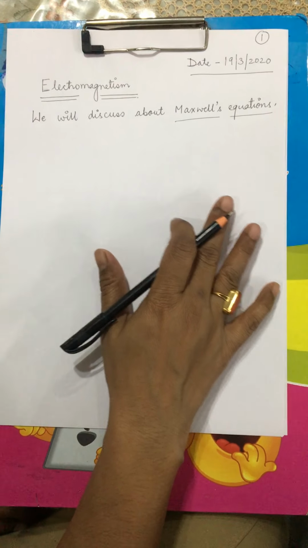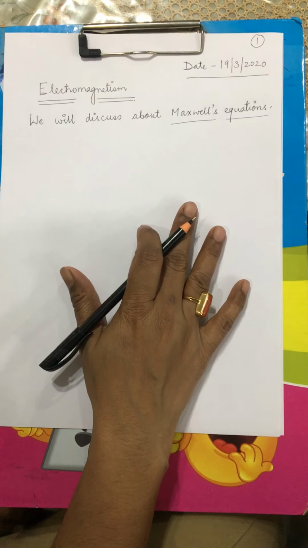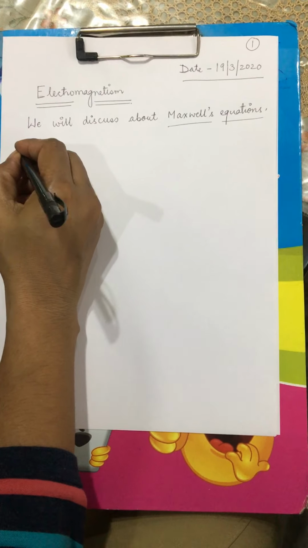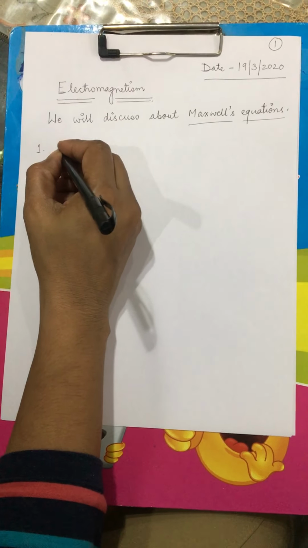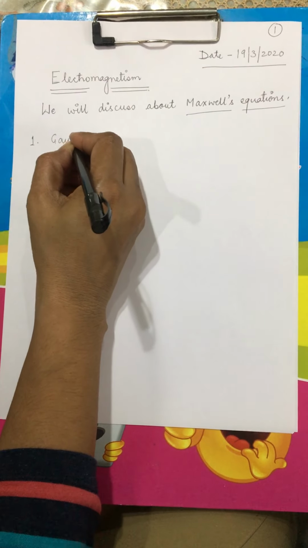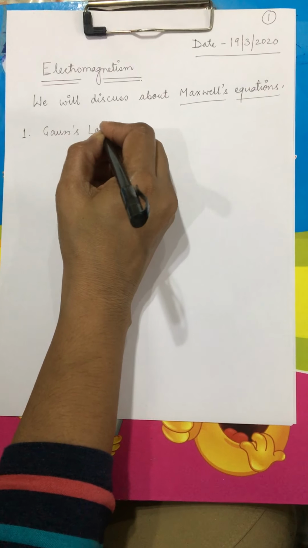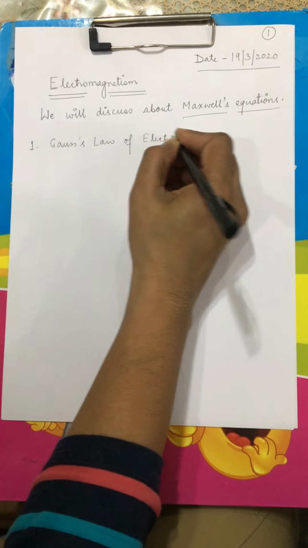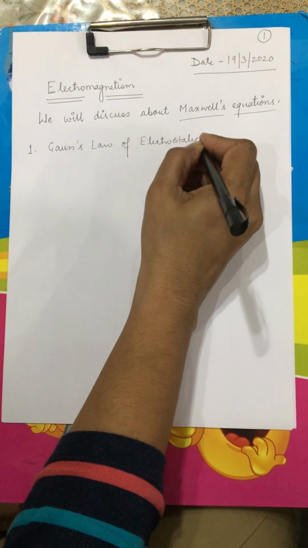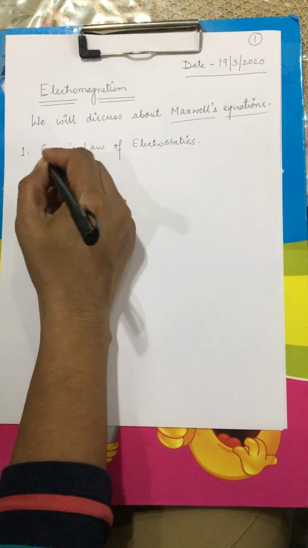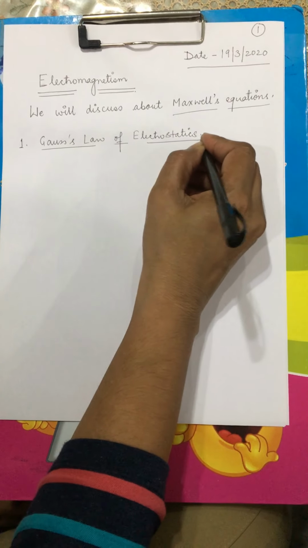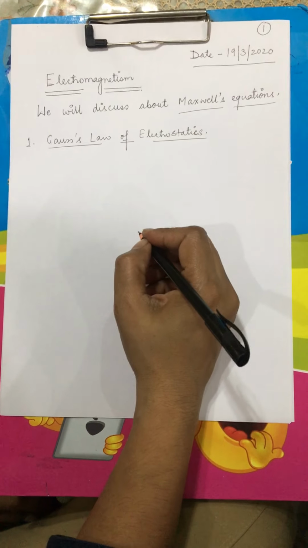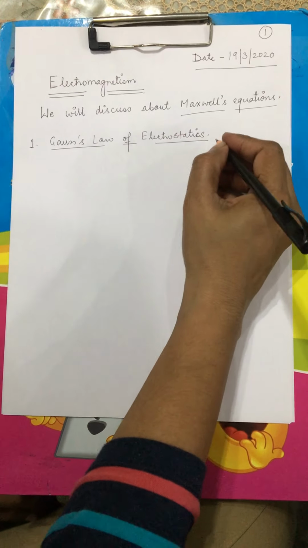Now we'll do some mathematics which is easy to comprehend. Okay, so now the first Maxwell's equation is known as Gauss law in electrostatics. This Gauss law in electrostatics was given by Gauss, and you have already studied this in class 12. But Maxwell modified this law into a special form.